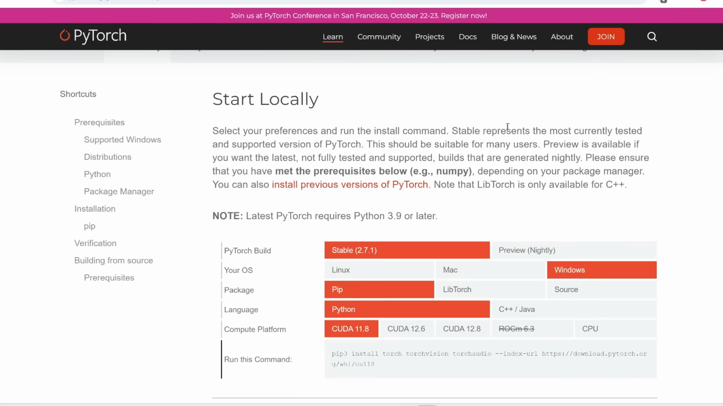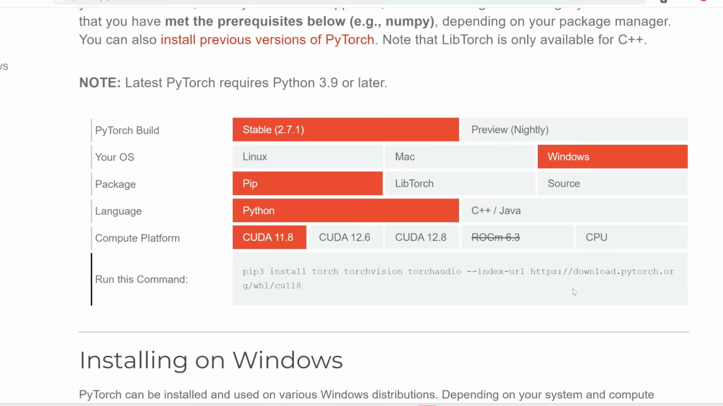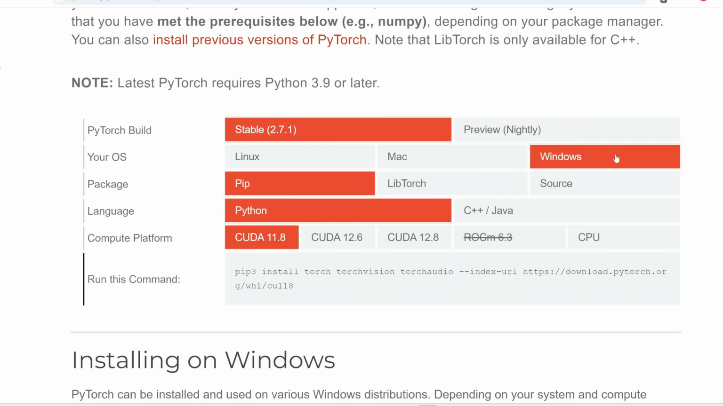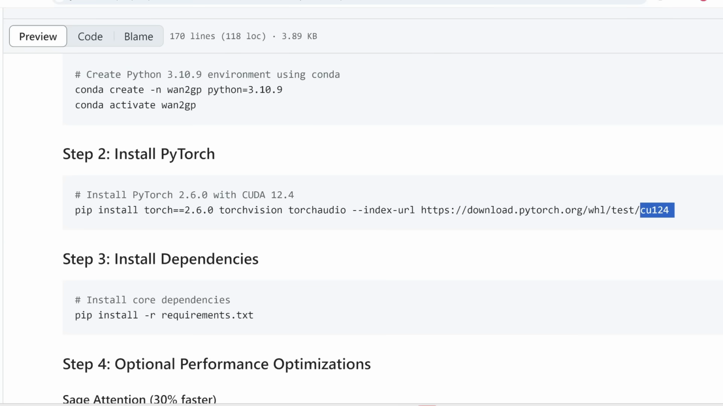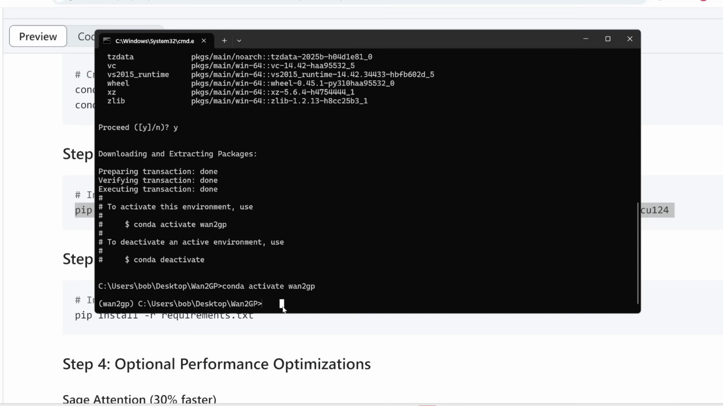Now if you have an older version than CUDA 12.4, then this line might not work, and you'll need to go to the PyTorch page and select the appropriate CUDA that you have. So for example, let's say you're using Windows and you have CUDA 11.8, then you'll need to use this CU118 instead of CU12.4. Anyways, I do have 12.4, so I'm going to copy this line and then paste it in here.